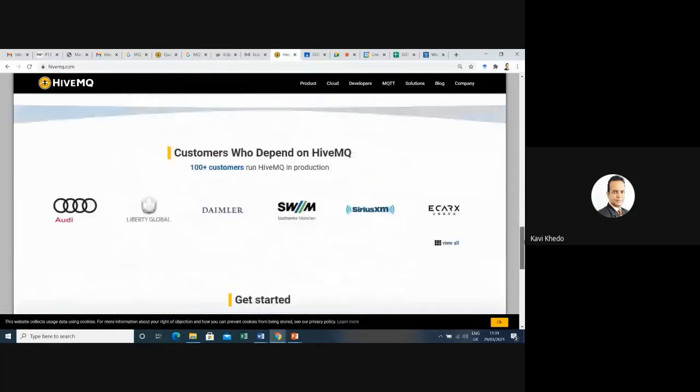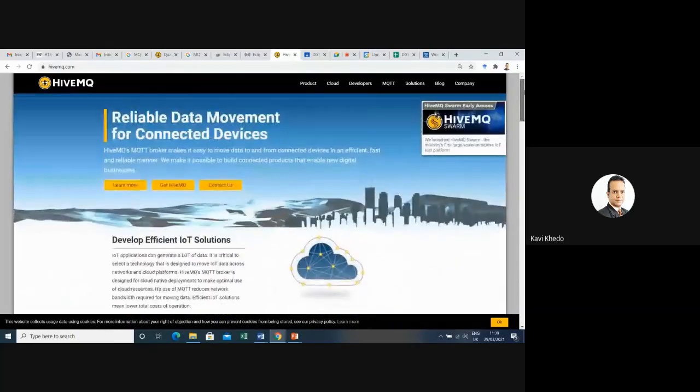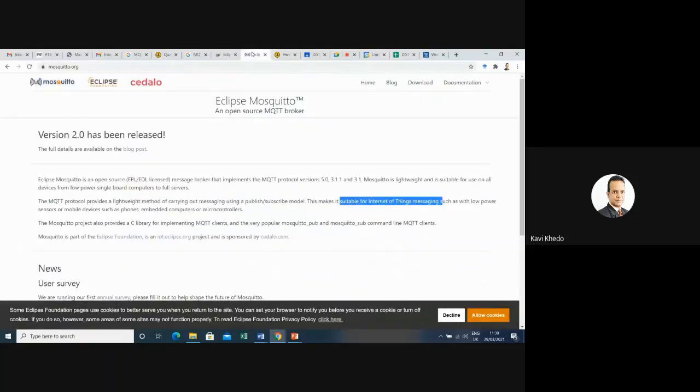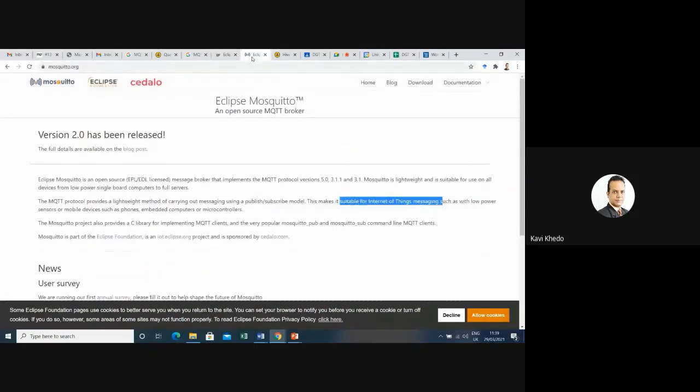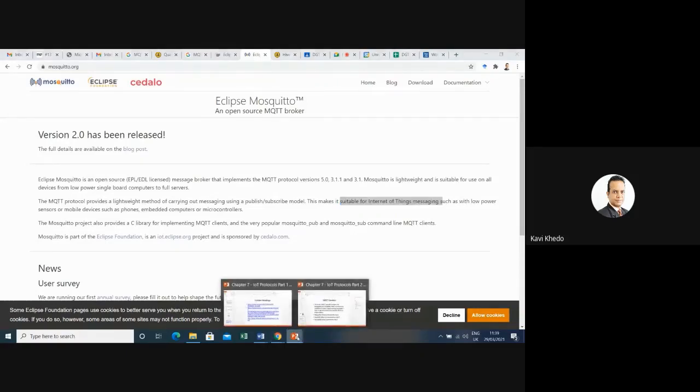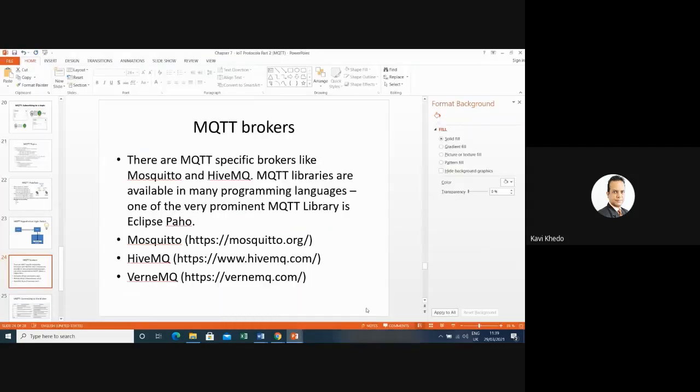This is an industry level platform. But anyway, Mosquito works very well. If I have to develop, I will choose Eclipse Paho with Mosquito, and you should be able to develop the whole thing because both are Eclipse based, and you are familiar with Eclipse. Let me get back to the slides here.